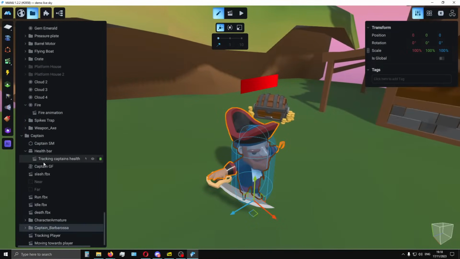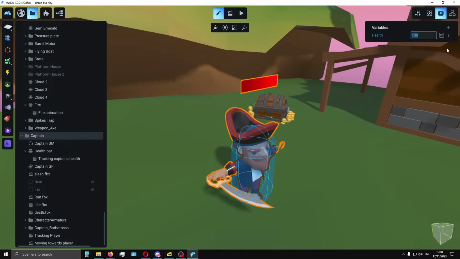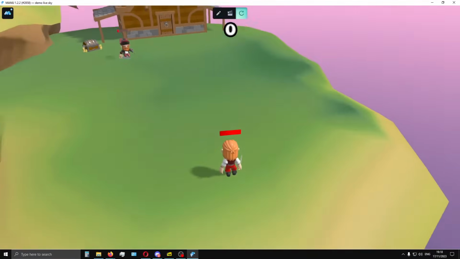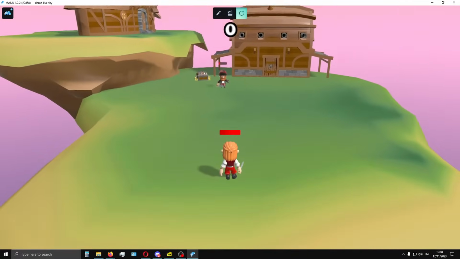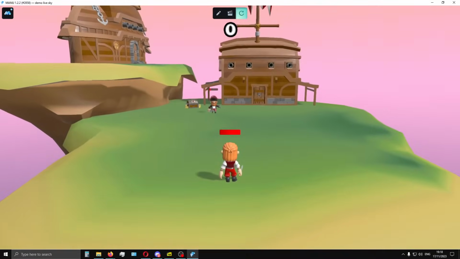For example, here if I go to the captain and make his health something very low, something like 10, and make a lot of copies of this character.